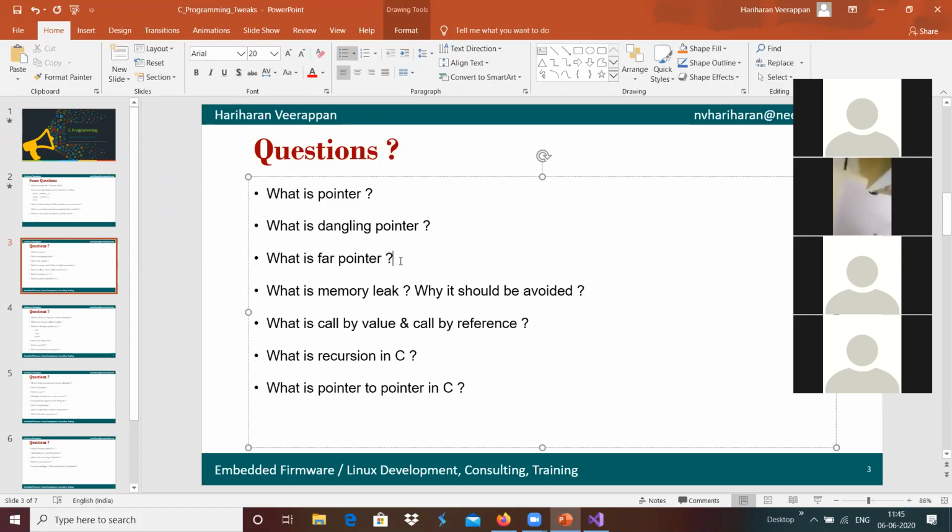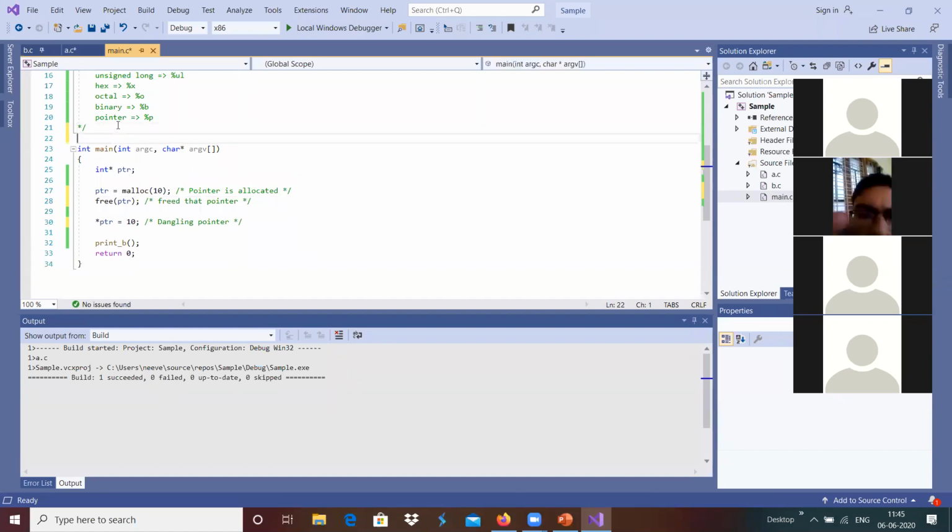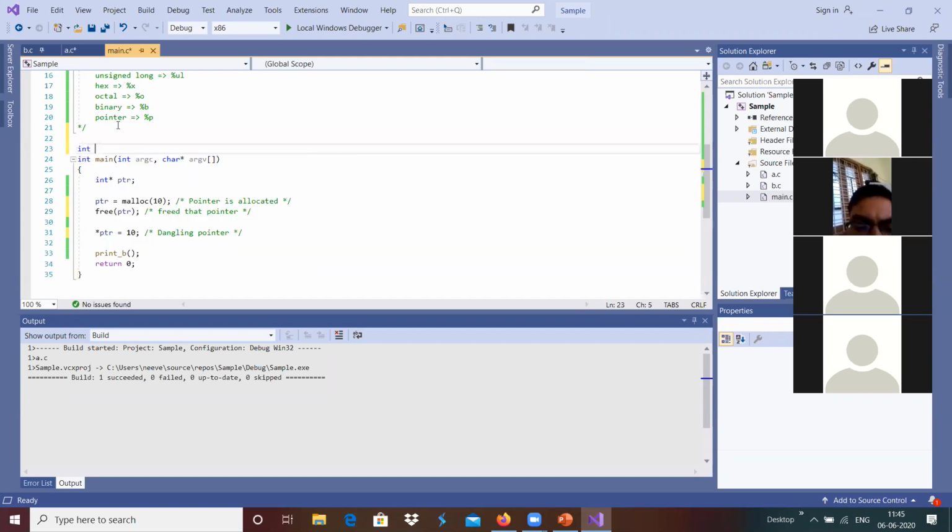And then memory leak. What is meant by memory leak? For example, we are allocating a memory, and suppose we do not free it after the memory usage is complete, which creates something like we are not reusing the same memory, and we are recreating something like that over here. Integer function.